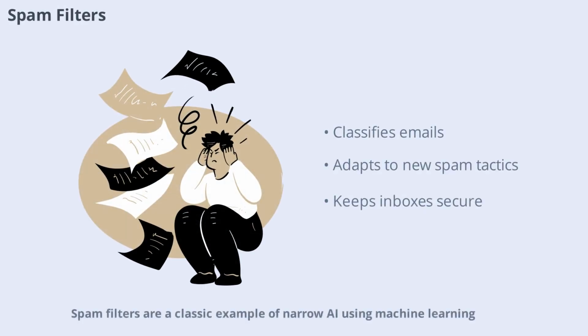Spam filters are a classic example of narrow AI using machine learning. These systems analyze incoming emails and classify them as spam or legitimate based on patterns learned from previous messages. By continuously updating their models with new data, spam filters can adapt to evolving tactics used by spammers. Machine learning ensures that users' inboxes remain clean and secure.